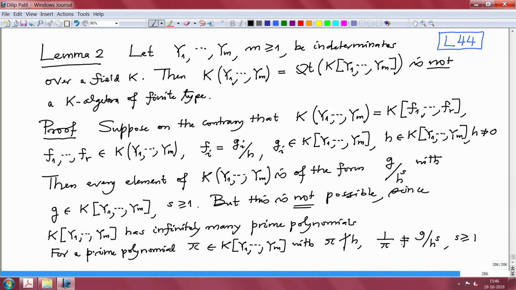This is not possible. Why? If it is possible, if yes, then I cross multiply, and then we will get h to the power s equal to pi g.